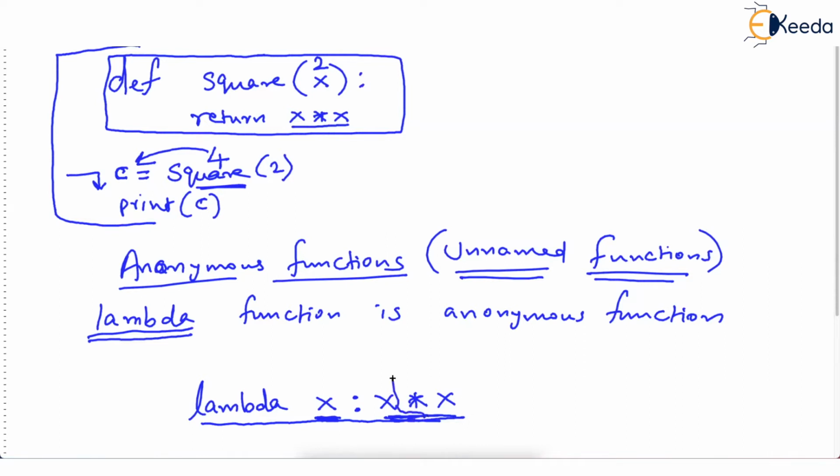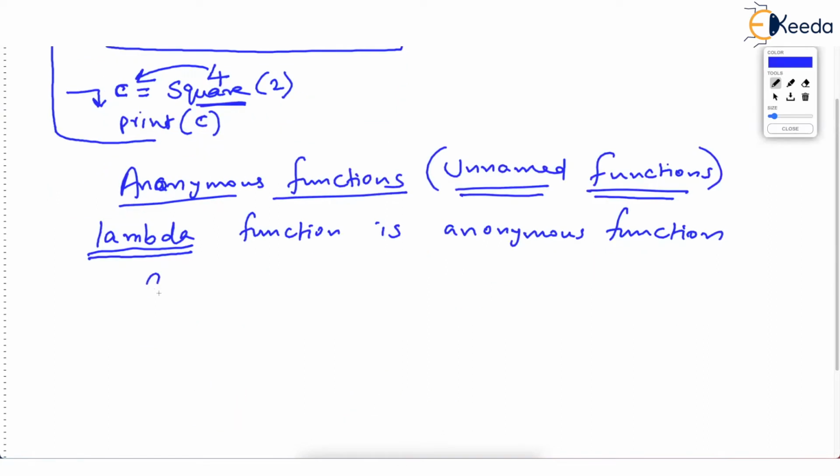Now, what is the grammar of lambda? Syntax. How do you generally write lambda? You write lambda, the keyword. Then what comes is parameter or parameters. So after this word lambda, you may have one or more parameters, like lambda x, one parameter, or lambda x comma y, or lambda x comma y comma z, like that.